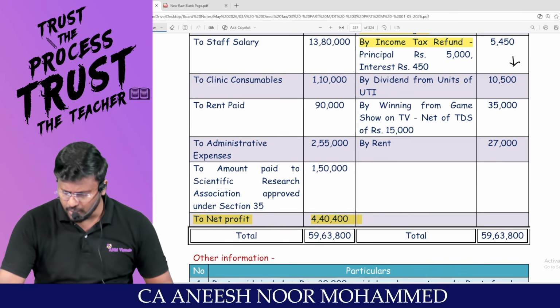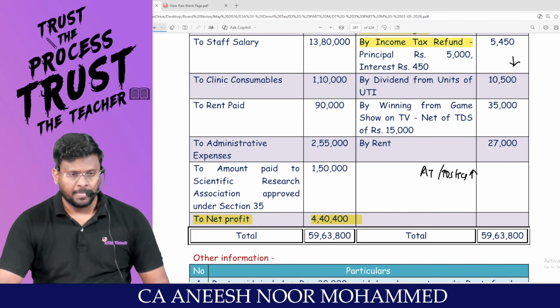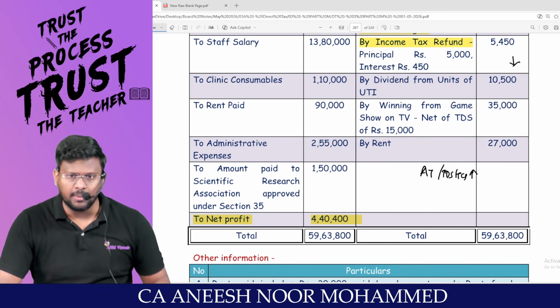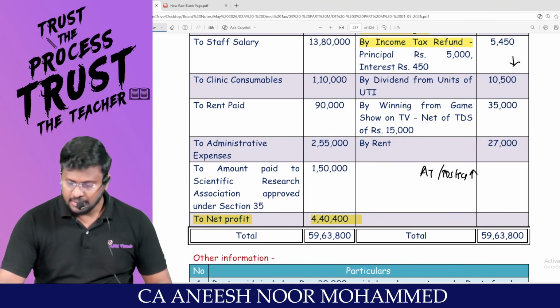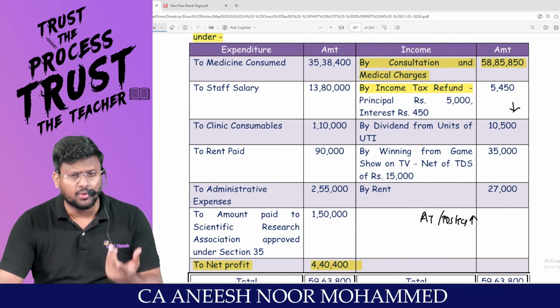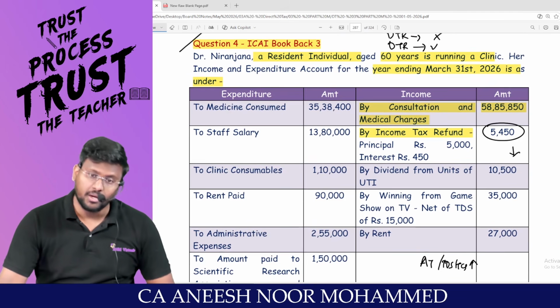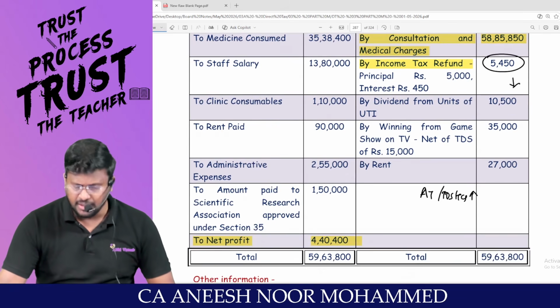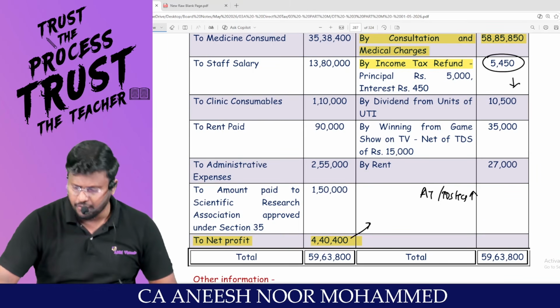My dear lovable students, if the amount of advance tax, TDS and TCS is higher as compared to the tax we are liable to pay, the government will refund that extra money. That amount is neither income nor expense. So this amount should not be credited to which account? P&L account. Because of crediting this 5,450, we are supposed to reduce it from net profit, 5,450.